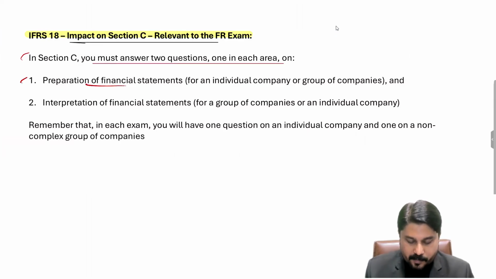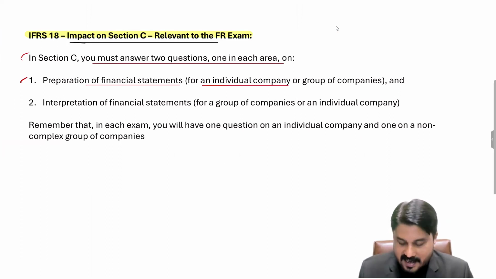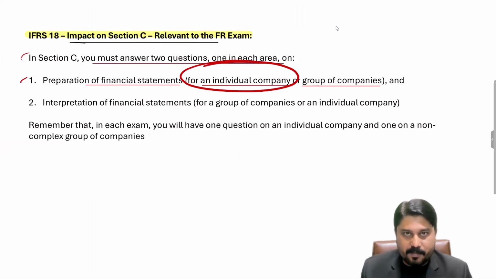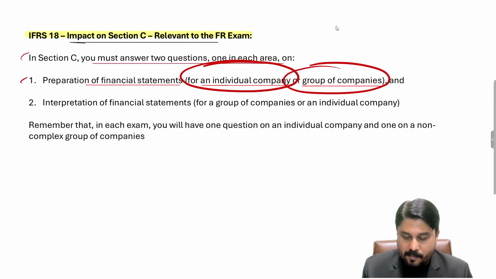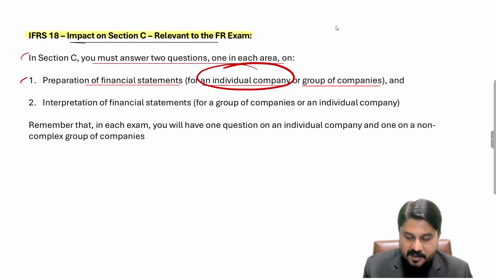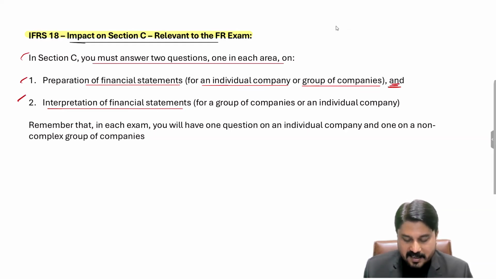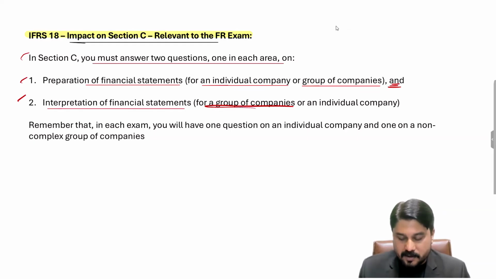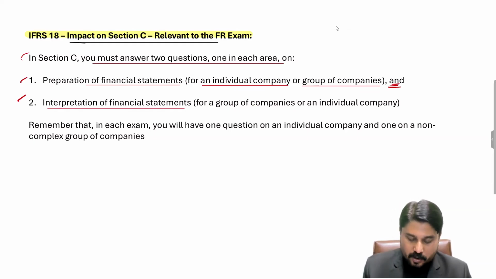One question is for preparing the financial statements. This financial statement could be the final accounts, meaning the financial statements for a single company, or the financial statements for a group of companies. So maybe a single company question is asked, maybe a group of companies question is asked, maybe a final accounts question, maybe a consolidated question. And the second question will always be for the interpretation of financial statements. That interpretation, that ratio calculation, may be for group companies or maybe for individual companies. So there are two questions and both are compulsory.